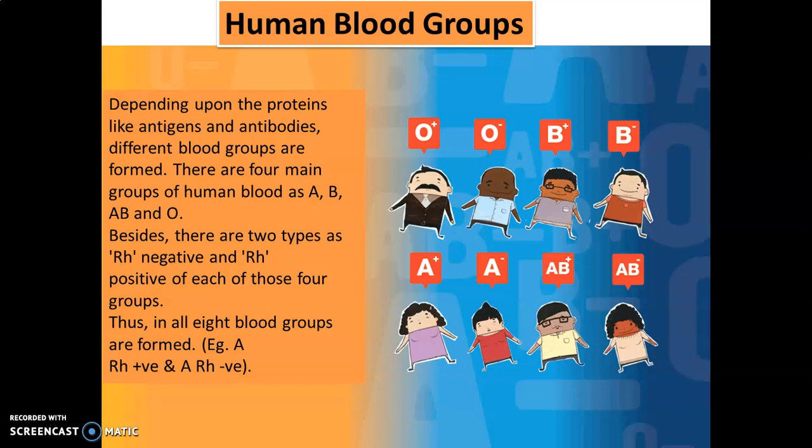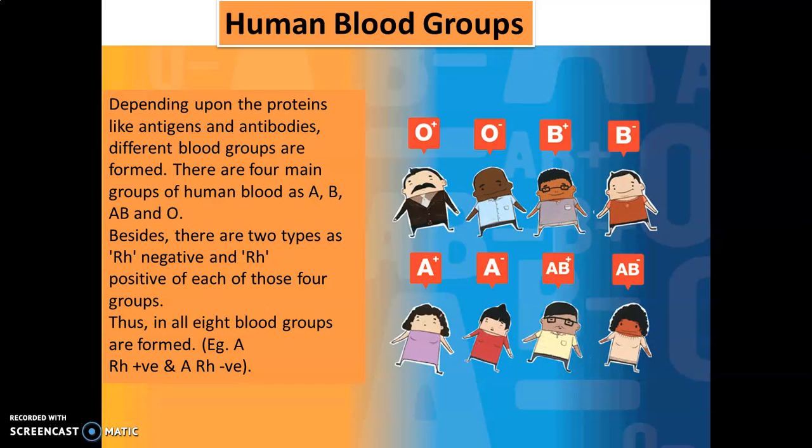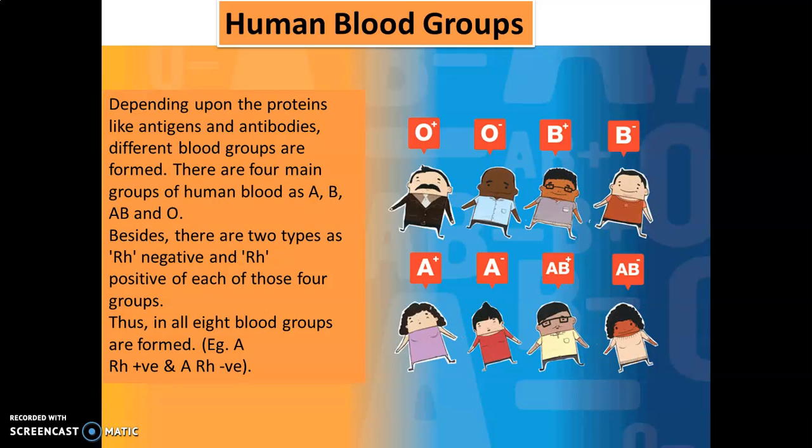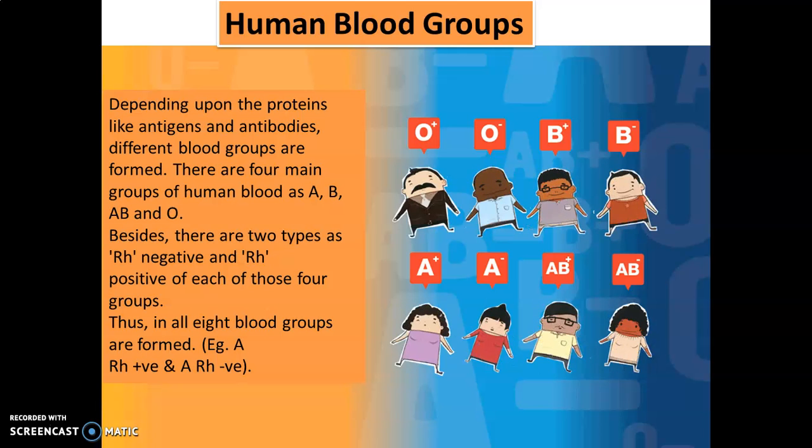There are four main groups of human blood such as A, B, AB and O. So these are the four main blood groups. And besides, there are two types as Rh negative and Rh positive for each of the four blood groups. Okay, so this is a negative and positive factor, which is along with the four blood groups. So thus we have all 8 blood groups that are formed.